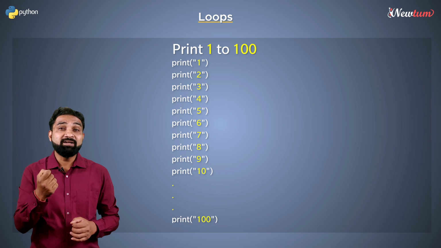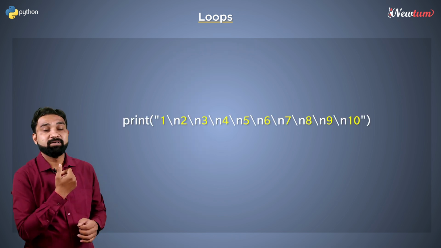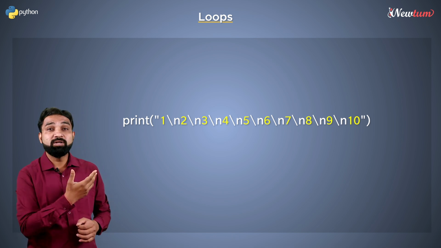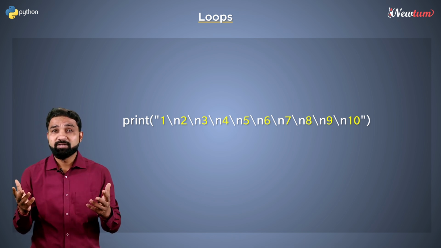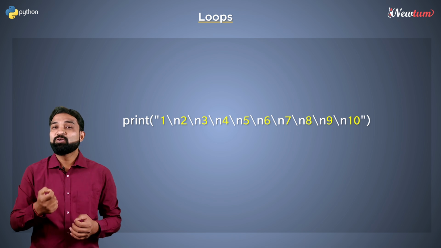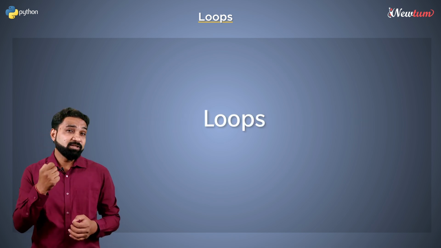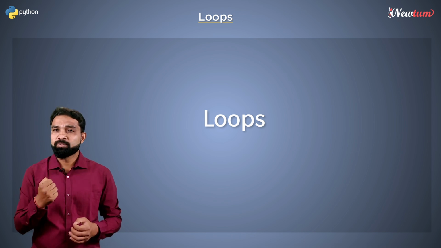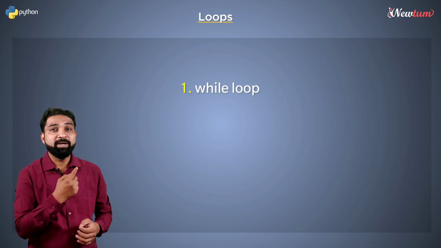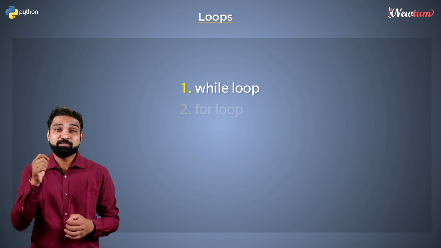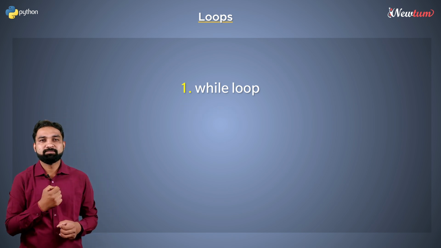You may even write 10 numbers in a single print statement like this. But again, for 100 or 1000 numbers, this is not practical. It's not manageable. To handle such cases, we have loops. Python programming offers two types of loop. First is while loop and other is for loop. In this session, we will explore the while loop.